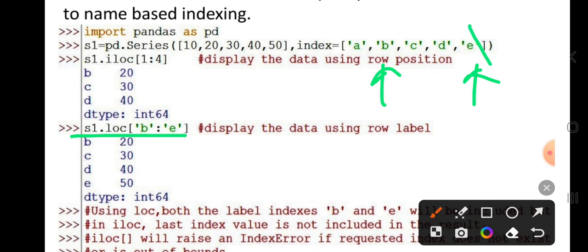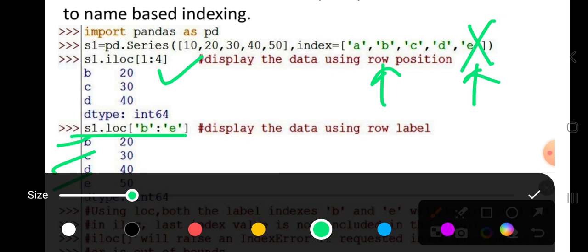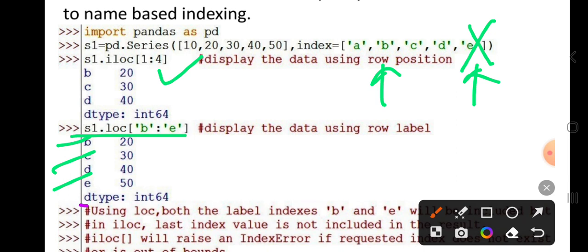In ILOC, the end value could not be taken, so only B, C, D were the data taken. But here you can check that E equal to 15 is also taken. In LOC, start and stop both values are taken.